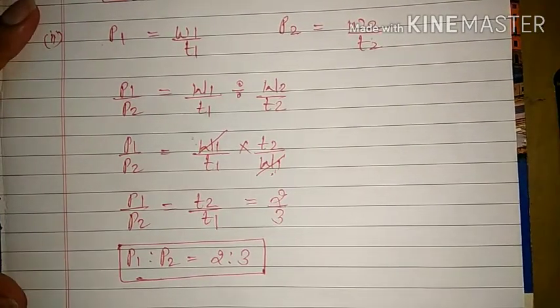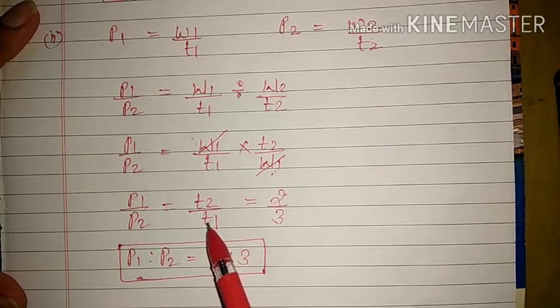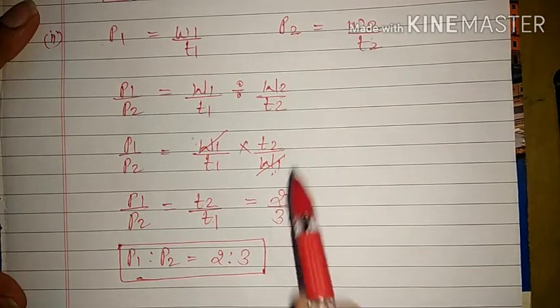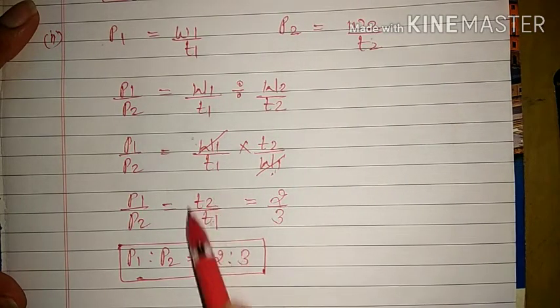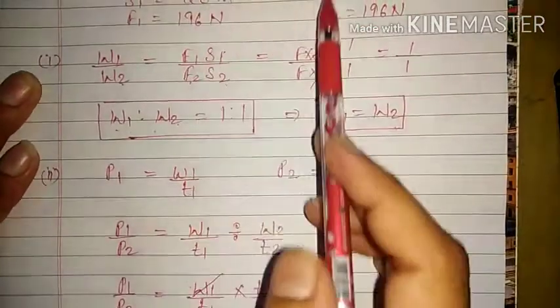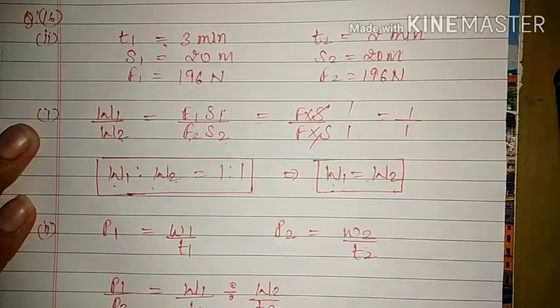Now what we have to take care of: basically, we are using everything in the SI system, and here we must put the values of time in seconds, but it is given in minutes. But here we want only the ratio.